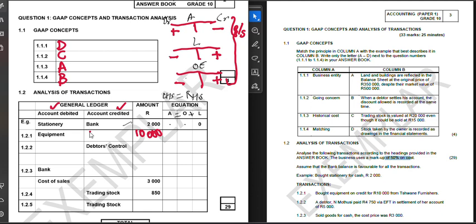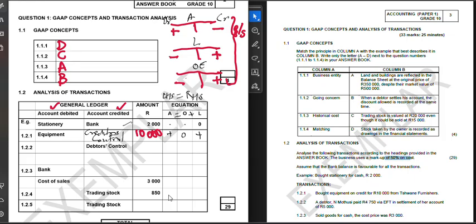Okay, so we're going to write that, creditors control. I don't have enough space, so I'm just going to write creditors. Or should I just change my pen, make it a little bit bigger? Yes, I'm changing my pen. Okay, so we're going to have creditors control. So we have got our assets which are going to increase, and our debt, owner's equity, no, but our debt is going to also do what? Increase, because it's on the credit side. Do you see that? Let's go to the next one.